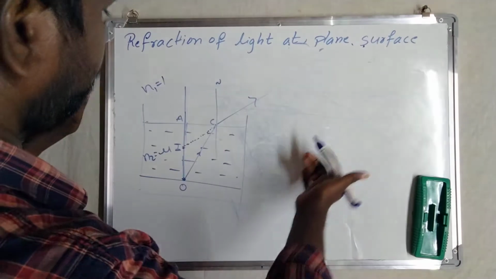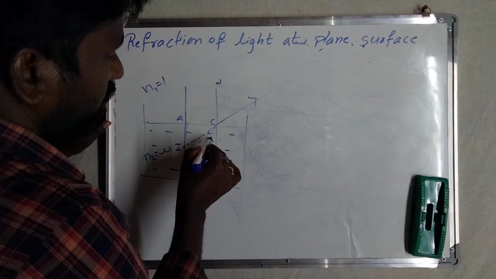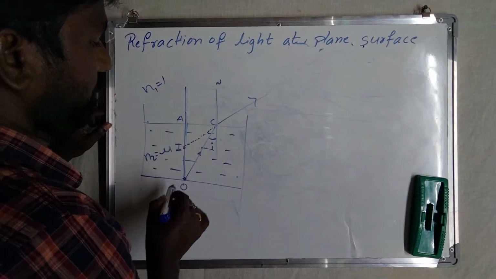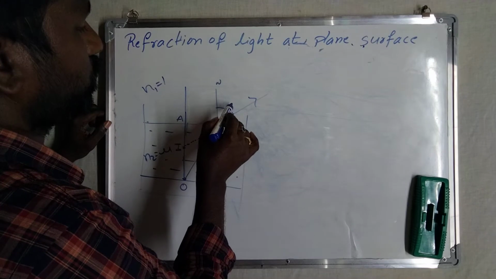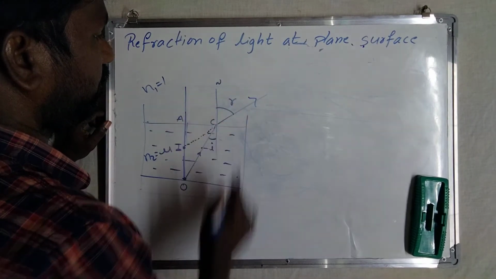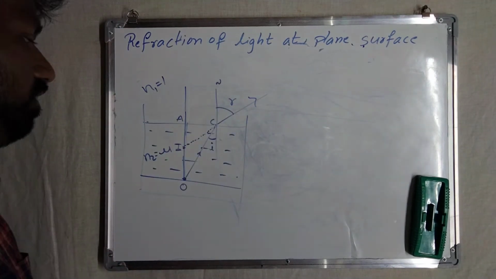Now here apply Snell's law, and one more thing: the angle between the incident ray and the normal is called the angle of incidence. Whatever the angle is between the refracted ray and the normal is called the angle of refraction. Angle of incidence, angle of refraction.